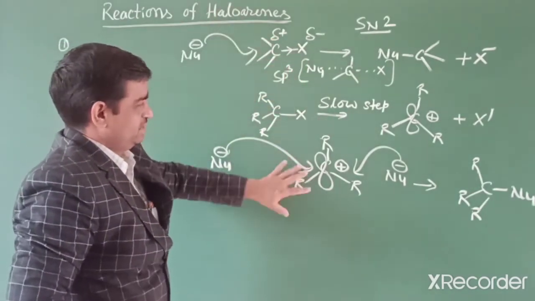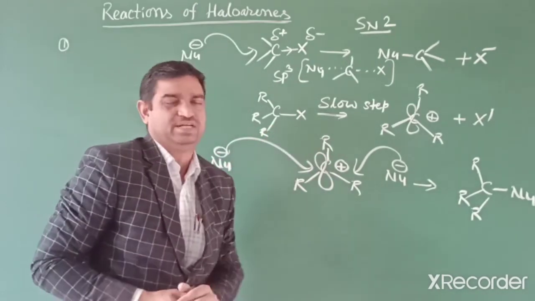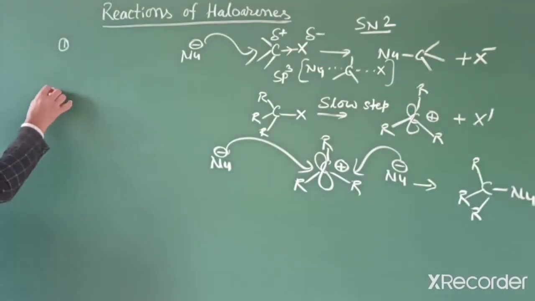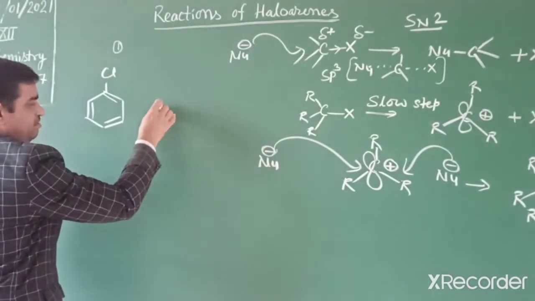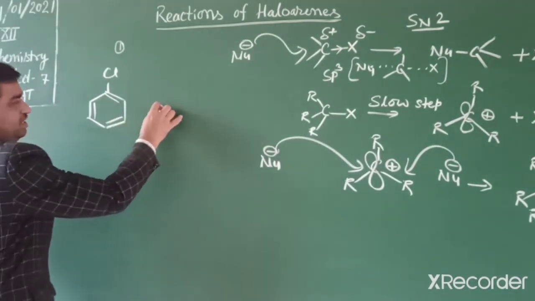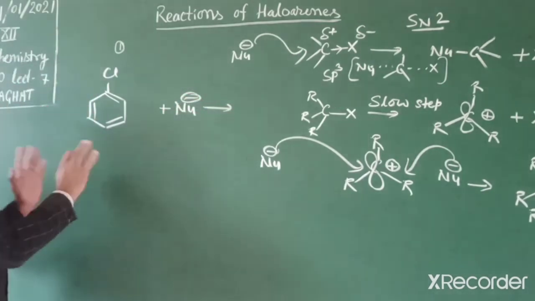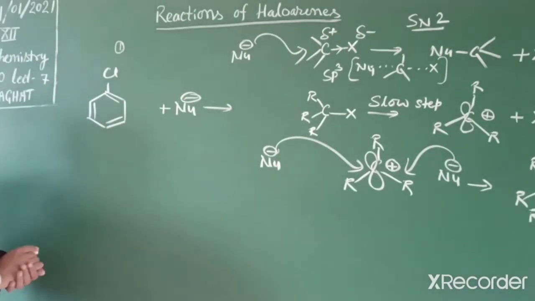The SN1 reaction occurs in two steps: first a slow step, and then the nucleophile can attack from either side. This same situation we want to apply to haloarenes. In haloarenes, students, what happens? Take the example of chlorobenzene. When a nucleophile attacks chlorobenzene, what happens? This reaction does not occur in haloarenes so fast, because they do not respond immediately. What are the reasons? We will discuss in detail.